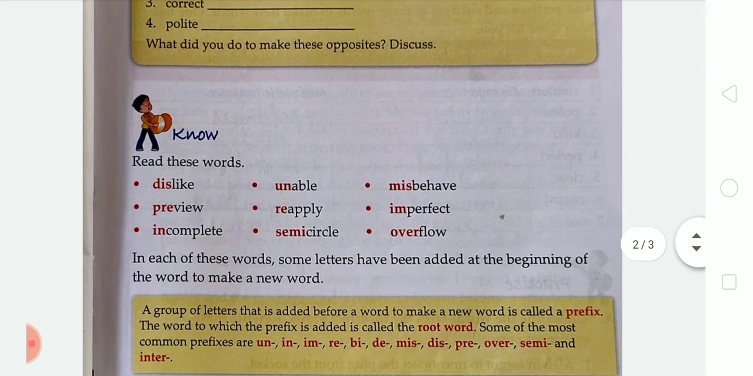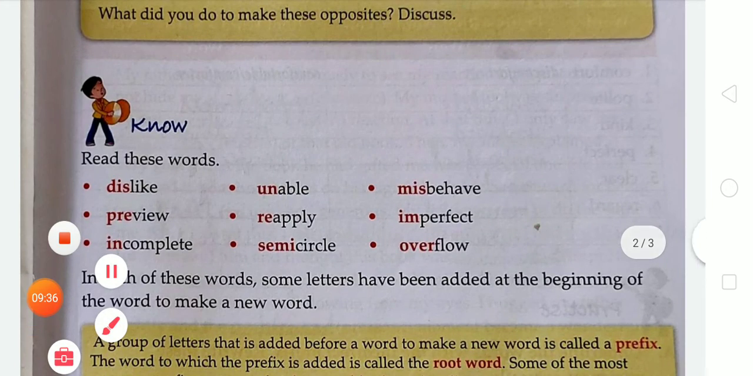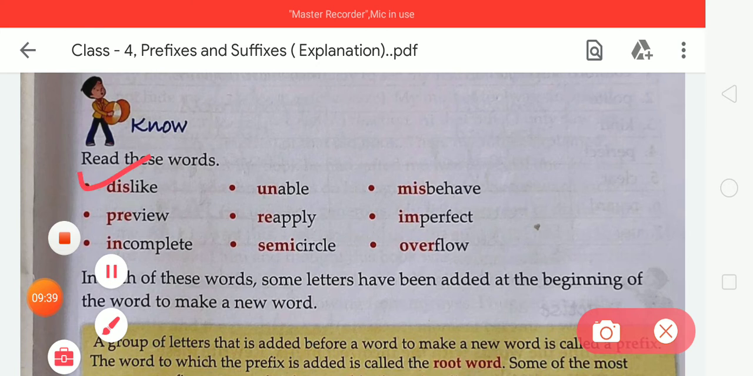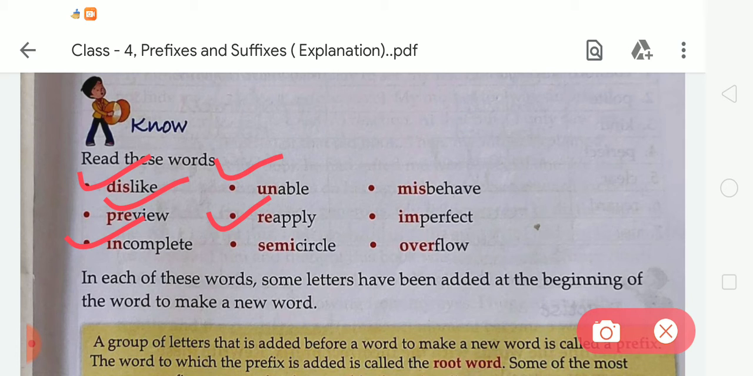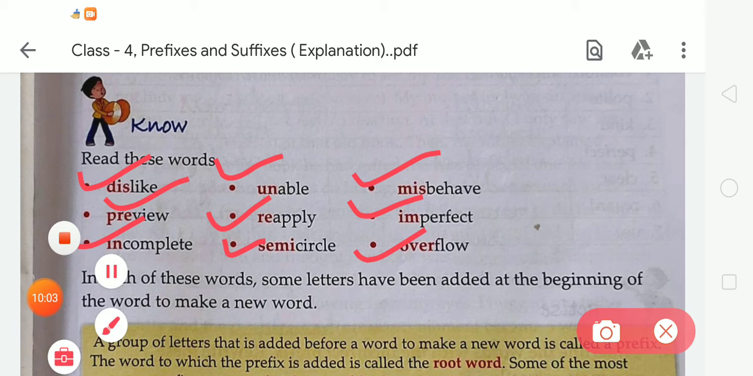Now read these words. Dislike, preview, incomplete, unable, reapply, semicircle, misbehave, imperfect, overflow. In each of these words, some letters have been added at the beginning of the word to make a new word.